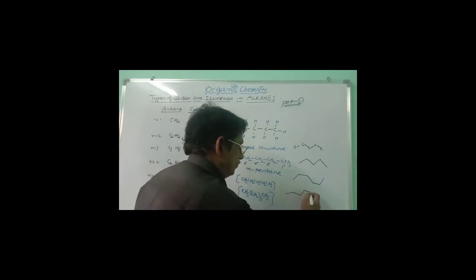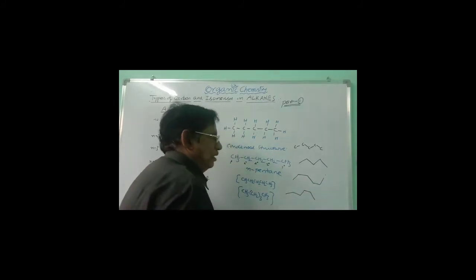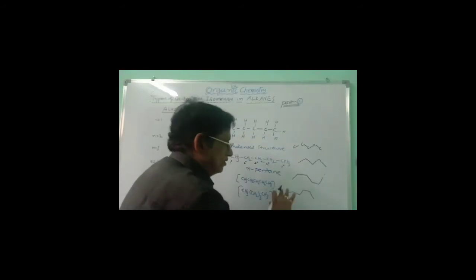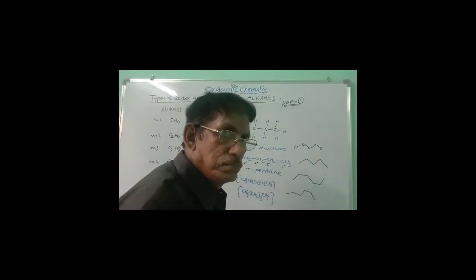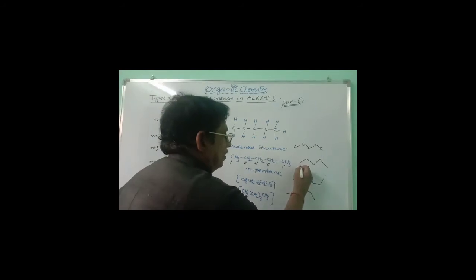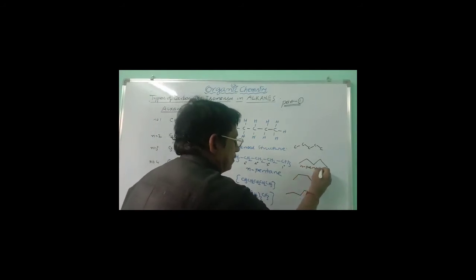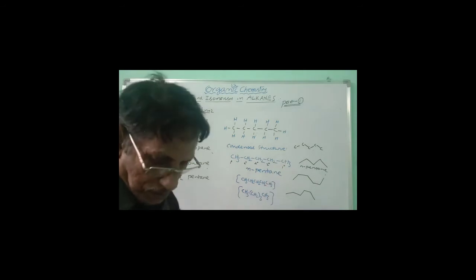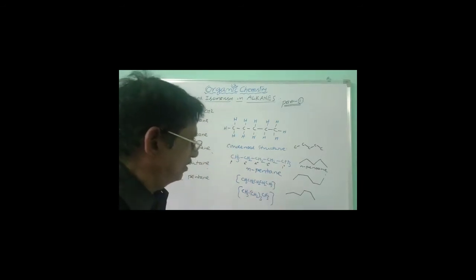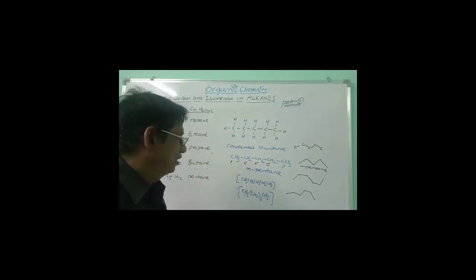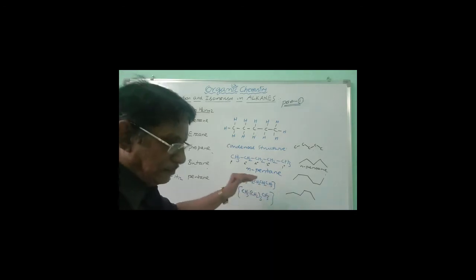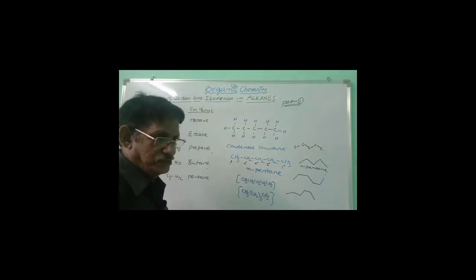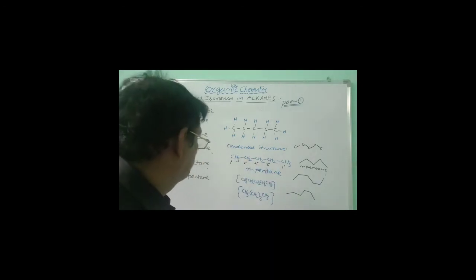A 5 carbon chain must be there with turnings. And this is the normal pentane. In this way, we can write the chains of hydrocarbons. Particularly in this line structure, we are showing the normal chain in the line form. And this is the condensed structure generally represented in writing the chemical equations.